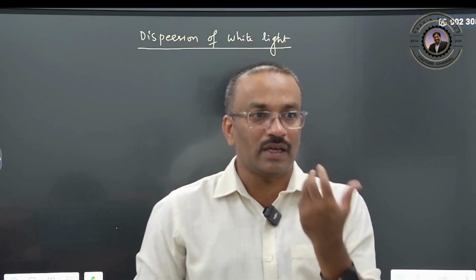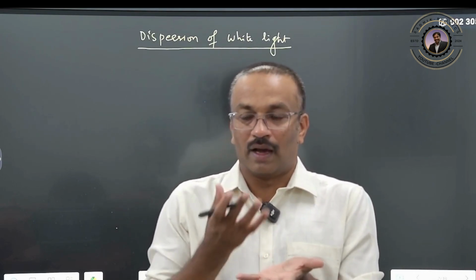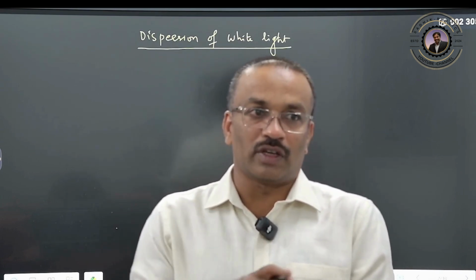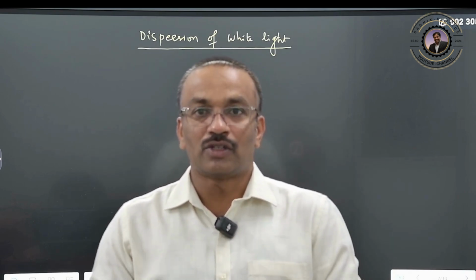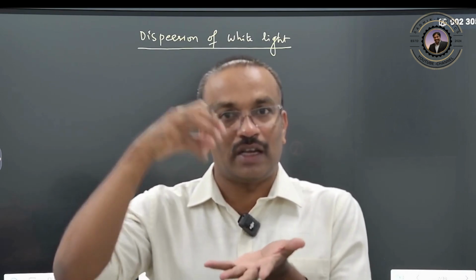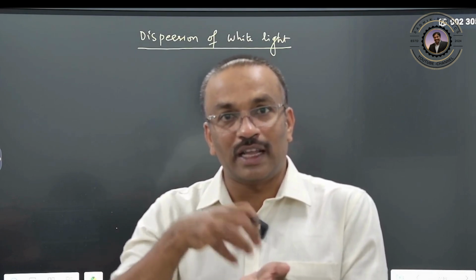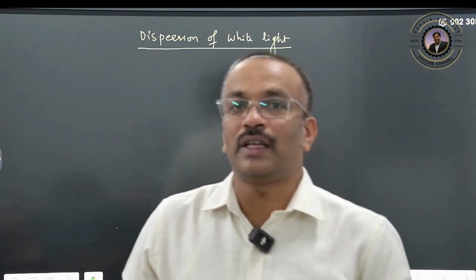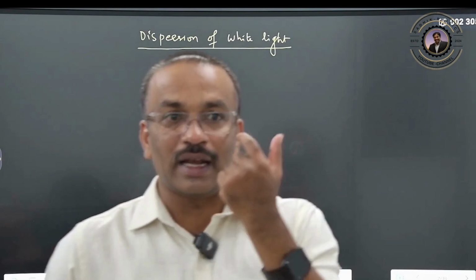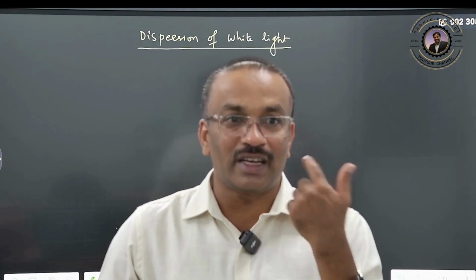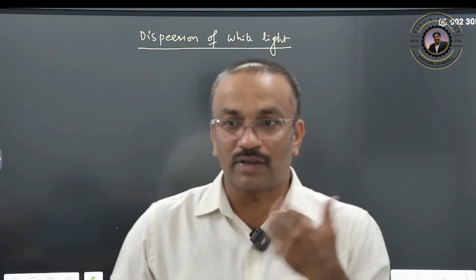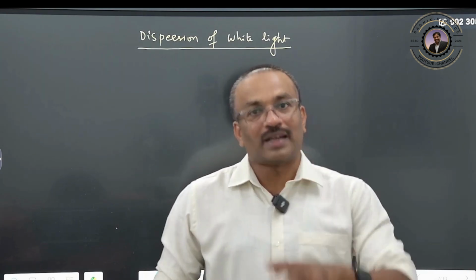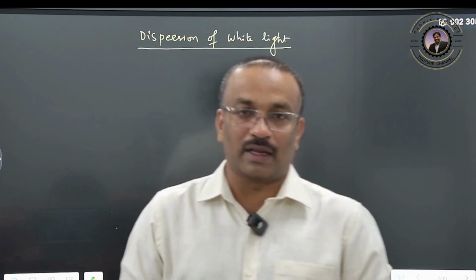So suppose you want to see a leaf, the green color. You are able to see the green color because of the chlorophyll, some pigment will be there, right? If white light comes and falls on that leaf, the leaf absorbs all the colors and reflects only the green color light rays. Those green light rays come and fall on our eyes, and we feel that we are seeing the green color. That's why we see different colors, because of the white light. White light is nothing but a polychromatic light.